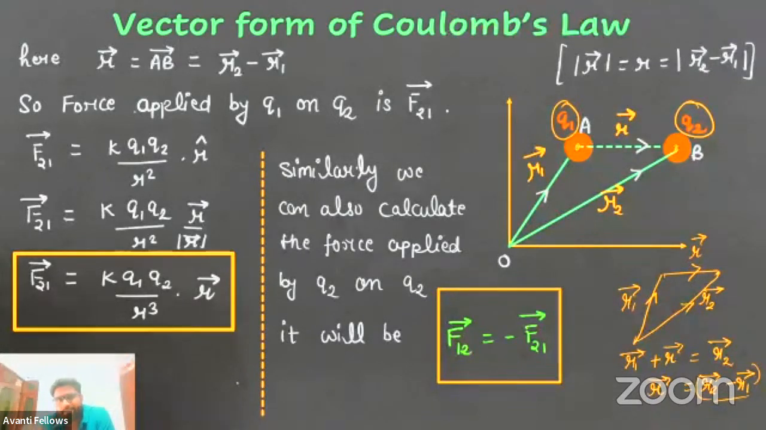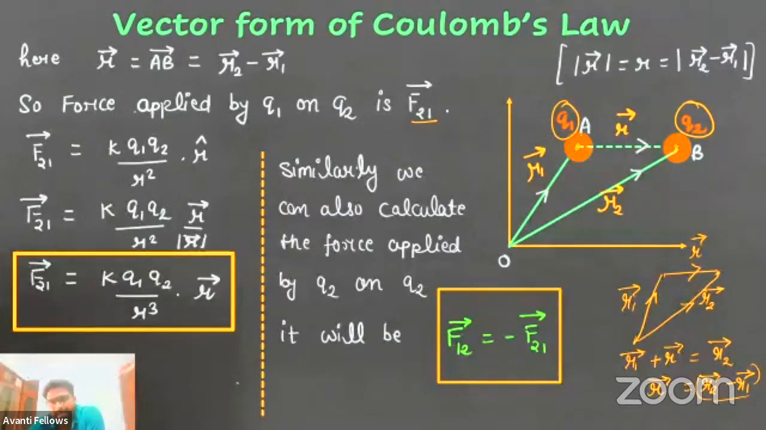Since we are talking about the force, first of all, we talk about the force applied by Q1 on Q2. It is written as the force applied by Q1 on Q2 is F21 vector. Now, if I ask you about the direction of this force, what should it be? The direction of this force is from Q1 to Q2 because both the charges are of the same nature. And as we learned in the previous slide, it is a central force, so it acts along the line joining the centers of these two points.